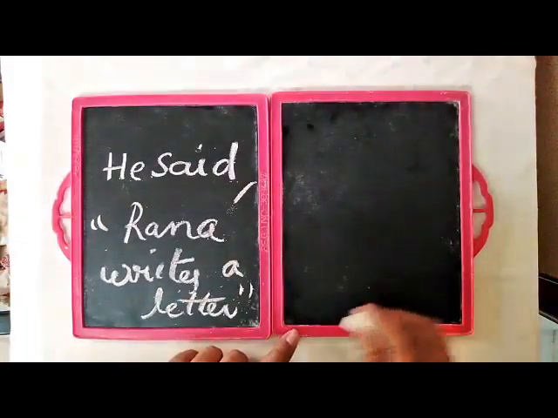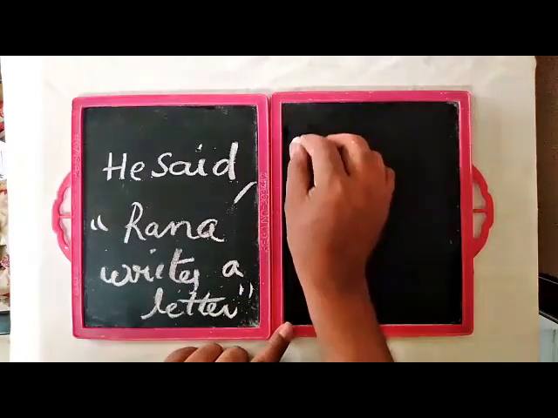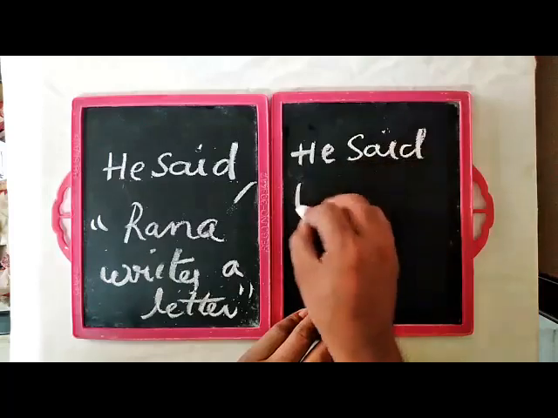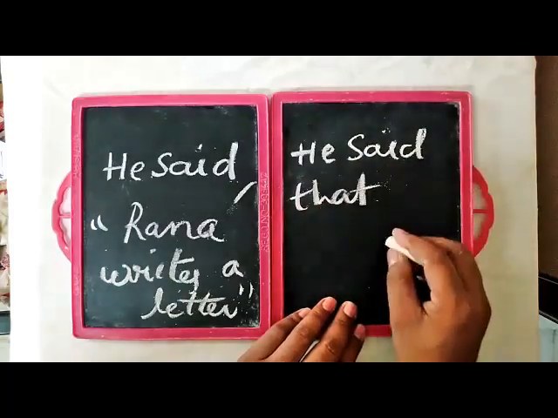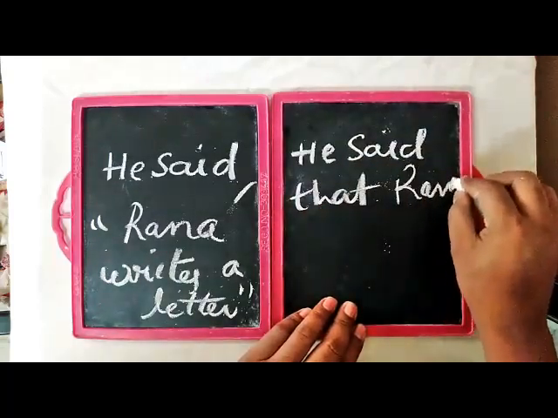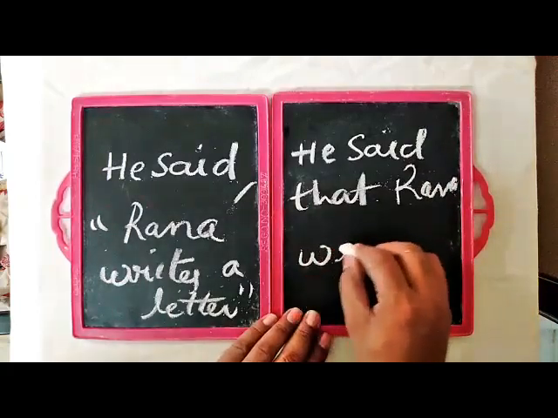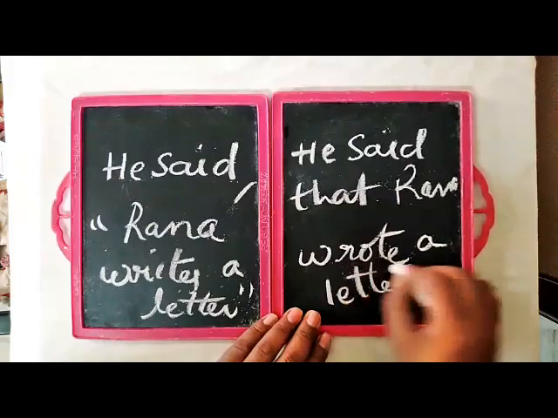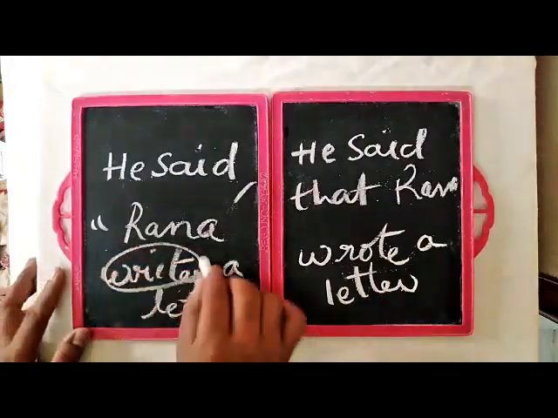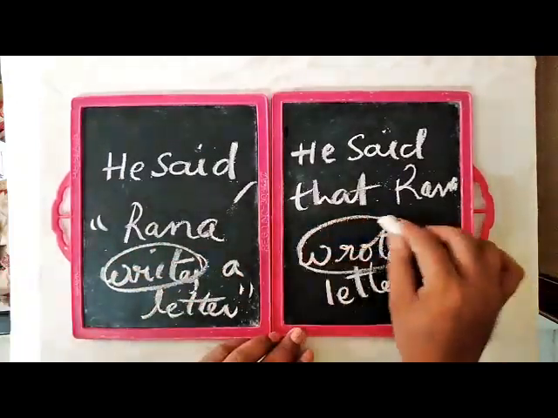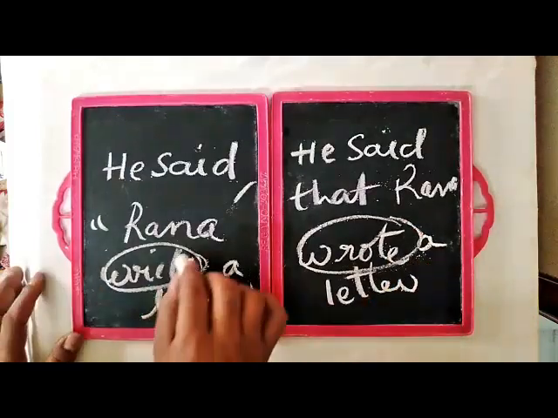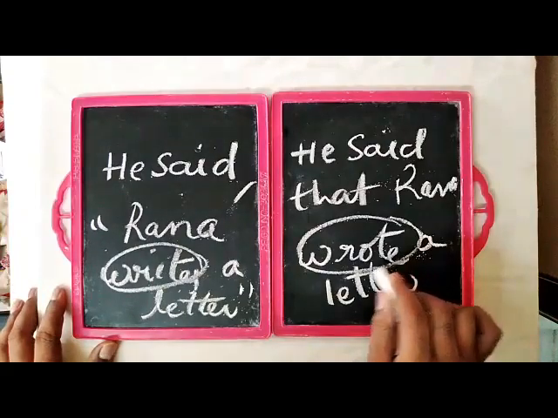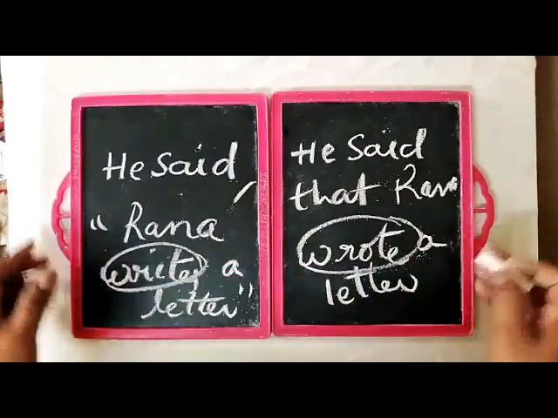So when you change this statement into indirect, he said that Rana wrote a letter. Here present tense writes will become past tense wrote. So if the reporting verb is in past tense, the tense of the reported speech will be changed. So present tense will become past tense.